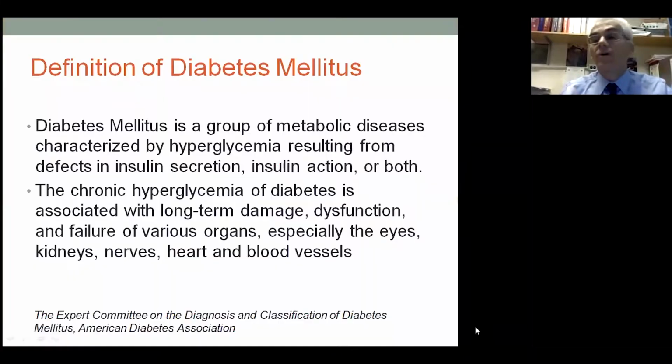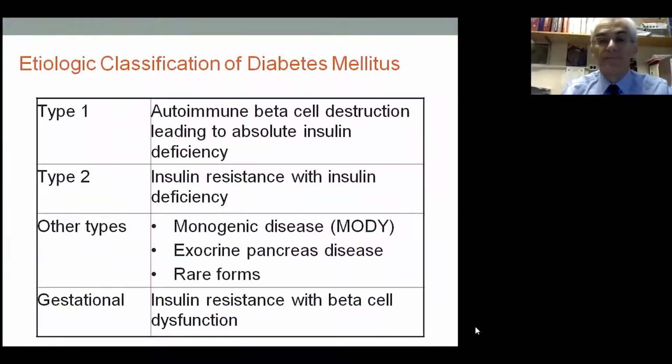Okay, so we are talking about diabetes. Diabetes, we all know, is a group of different disorders, but they are basically characterized by high blood glucose levels, either caused by insulin resistance, a defect in insulin secretion, or in most cases by both. Of course, hyperglycemia per se can cause symptoms, but the most important thing is that chronic hyperglycemia can cause complications, including in the eyes, kidneys, nerves, heart, and blood vessels.